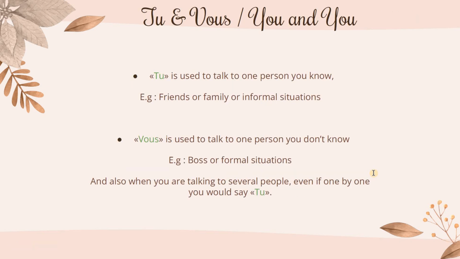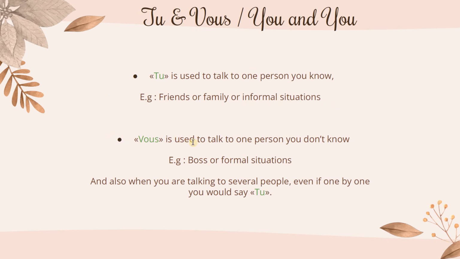Then now we have to know when we have to use tu and when we have to use vous. So tu is used to talk to one person you know, for example friends, family, or informal situations.